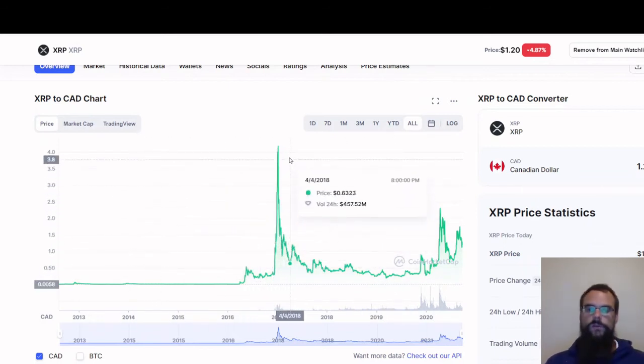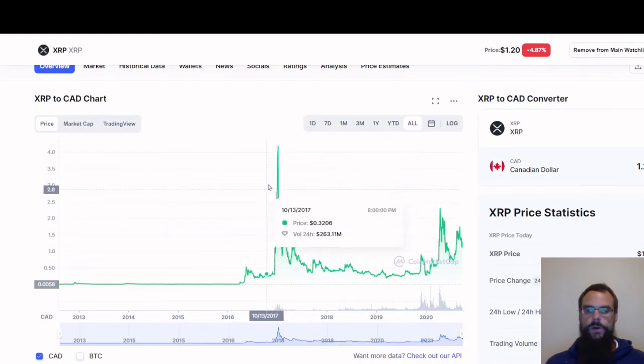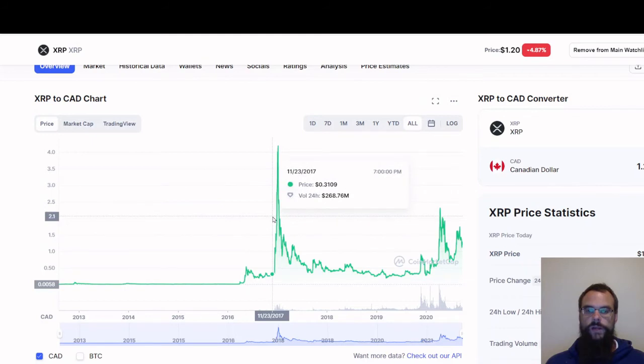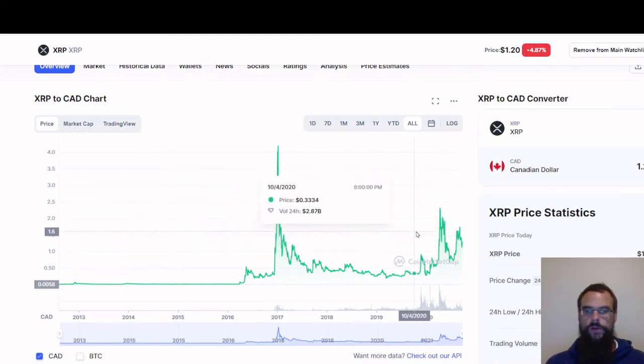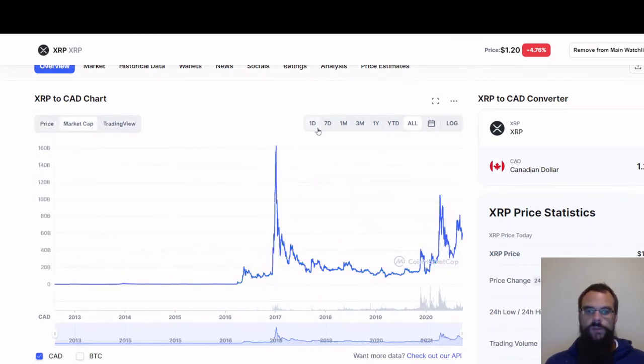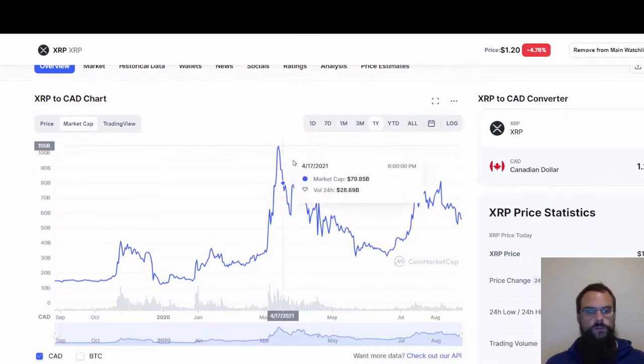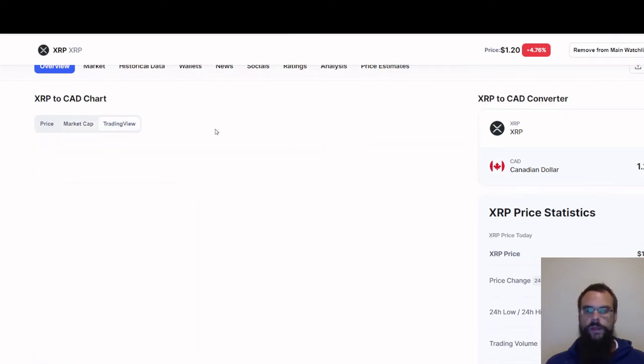As you notice right here, this big spike right here, I've been in cryptocurrency since about here, so I've got to witness this entire run here. And you can go to market cap and you can see the same kind of graph with the market cap. It's usually about the same as the price. And then you got the trading view